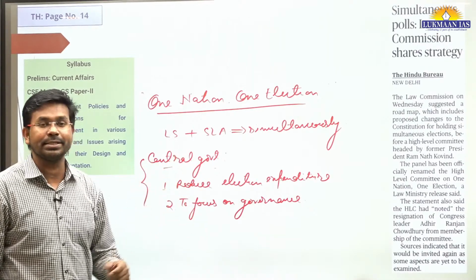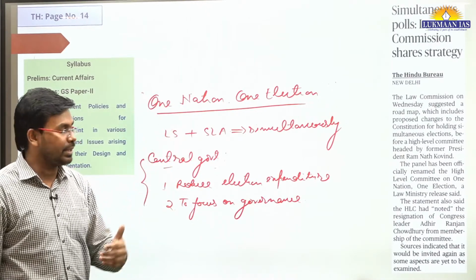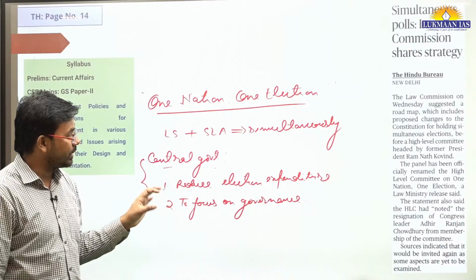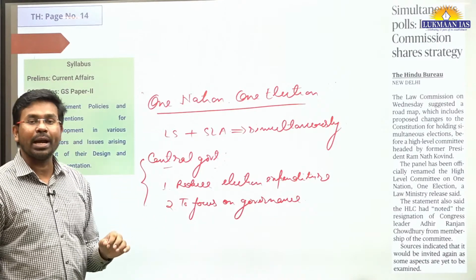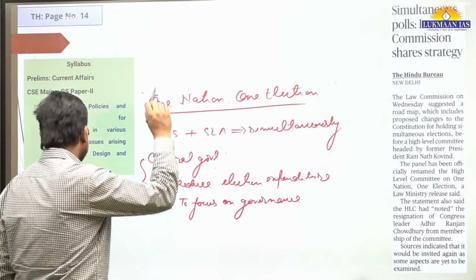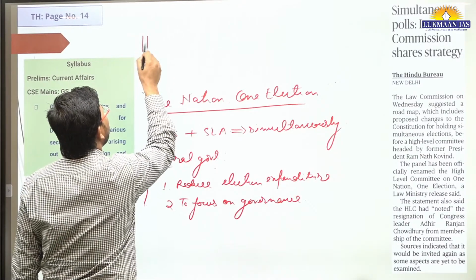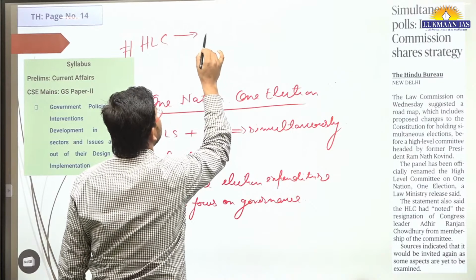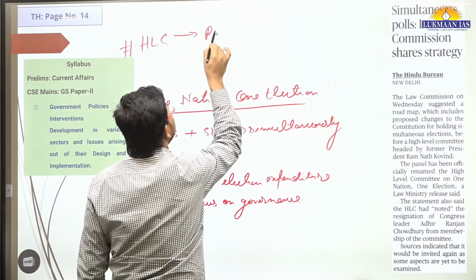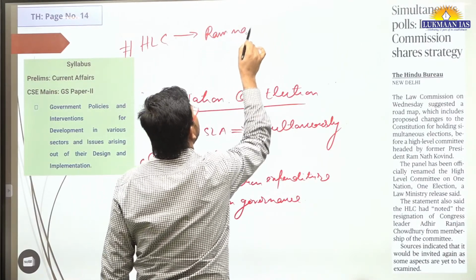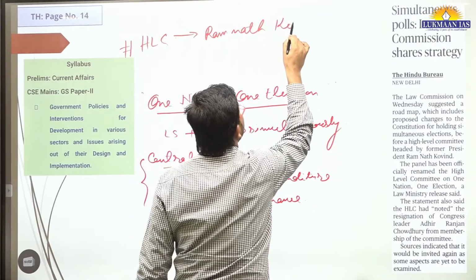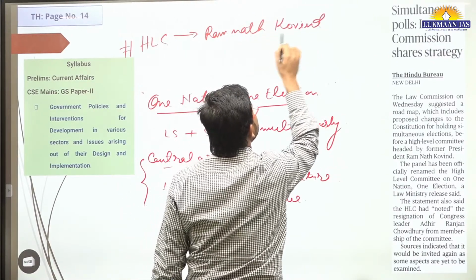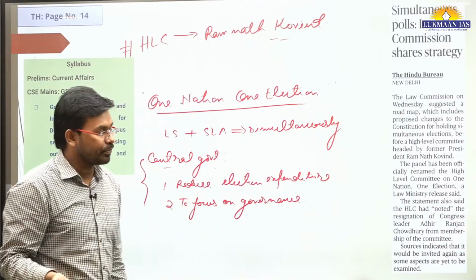That has been said by Shashi Tharoor earlier in an article. Related to the one nation, one election concept, the central government has formulated a high-level committee. This high-level committee is headed by former President of India, Ram Nath Kovind. It was a 12-member panel.